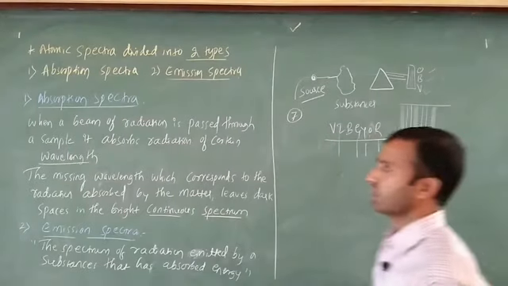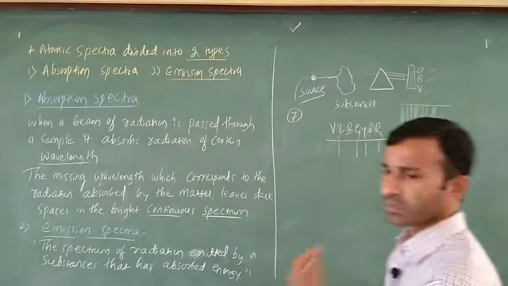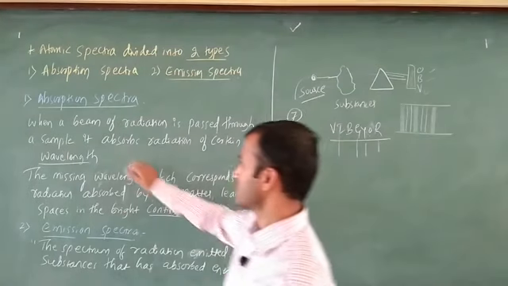Here is the definition: when a beam of radiation is passed through a sample, it absorbs radiation of certain wavelength.